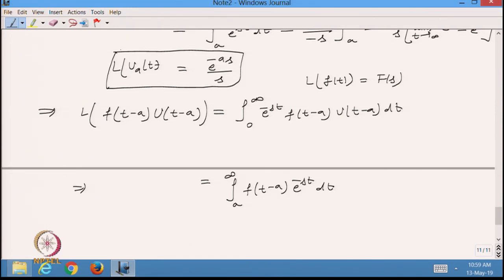Now, I will change the variable. Let us put t minus a equal to x. So, t will be a plus x.